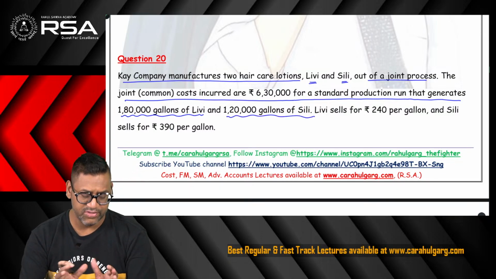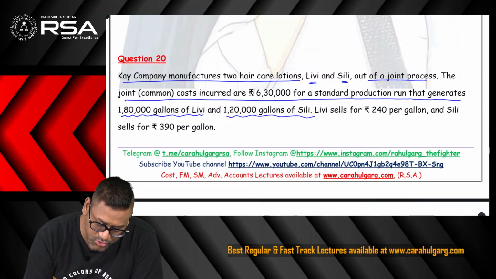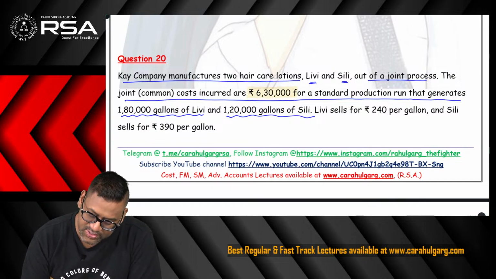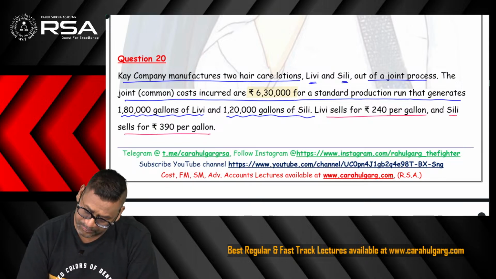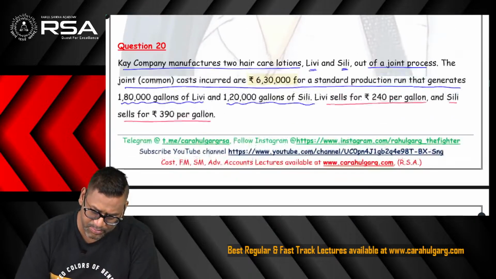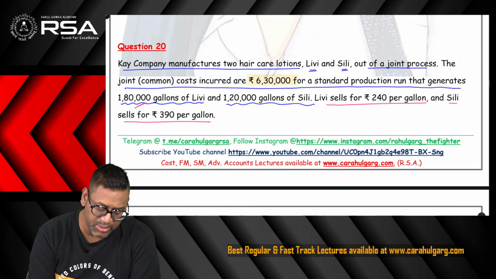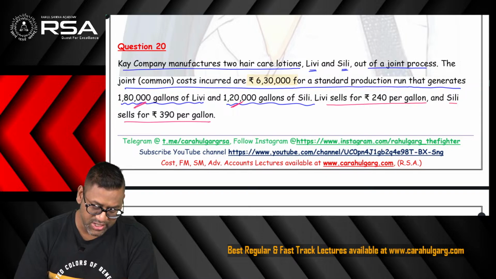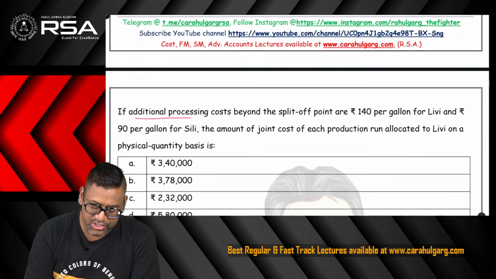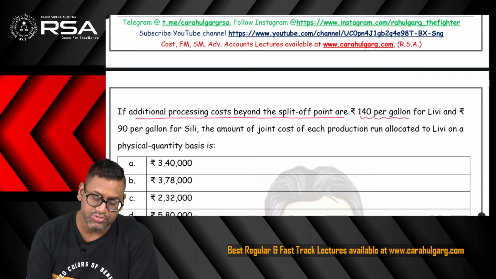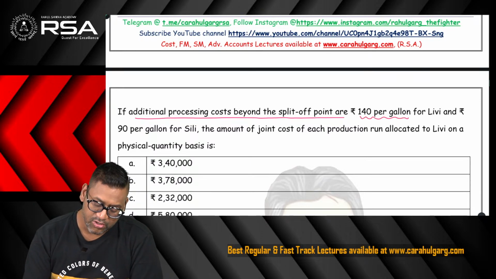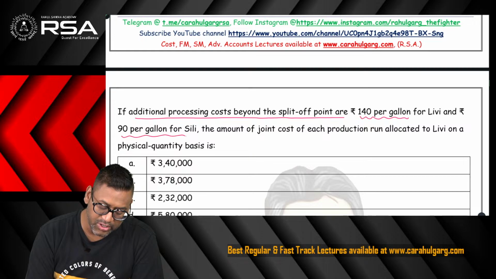So the question is giving the physical output of both, and this is the joint cost. Livy is sold at rupees 240 per gallon and Silly sells for rupees 390 per gallon. Sales price is given, so we can find the sales value by multiplying by the respective units. The additional processing cost beyond the split-off point is 140 per gallon for Livy and 90 per gallon for Silly.